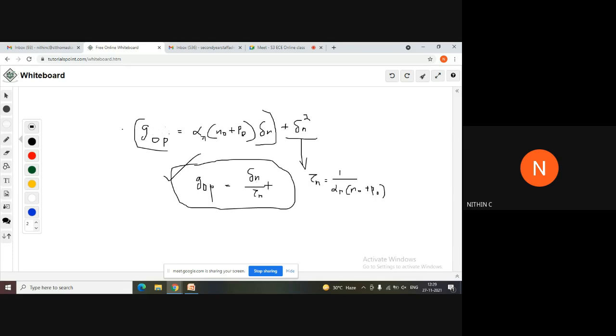Sometimes you will be asked for excess carrier concentration, then you can multiply GOP and tau n. These two values will be given. You will multiply and you will get the value of excess electron concentration. So the problems from this equation are very simple, even though they seem to be very big. So that was the thing that I wanted to tell you. So that will be the end of our first module.